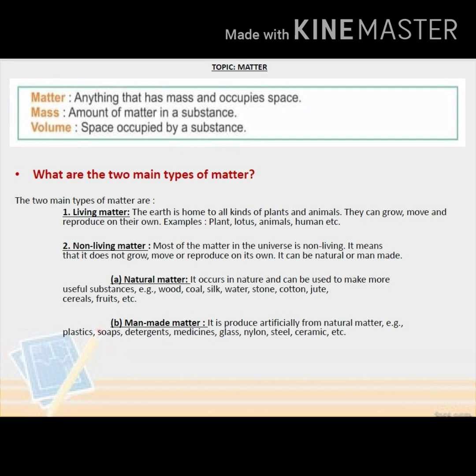Man-made matter: it is produced artificially from natural matter. Example: plastics, soaps, detergents, medicines, glass, nylon, steel, ceramic, etc.